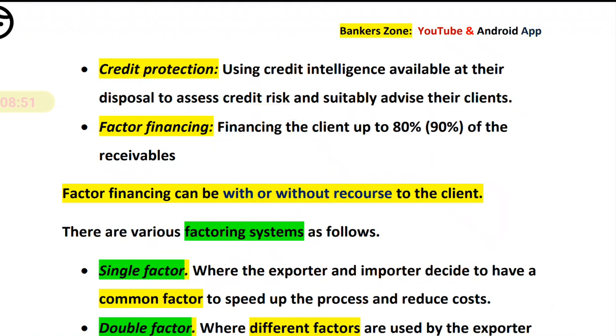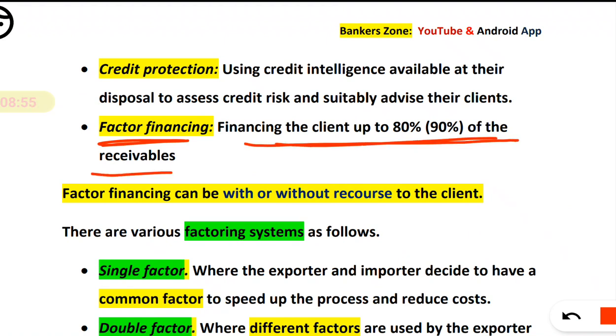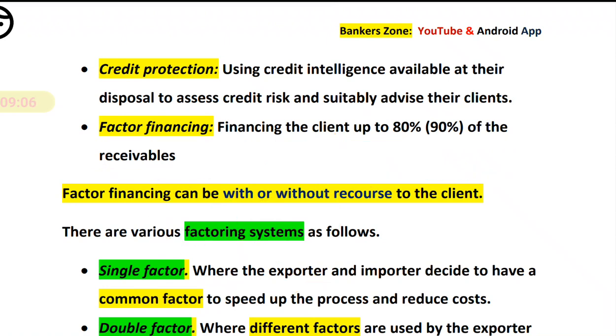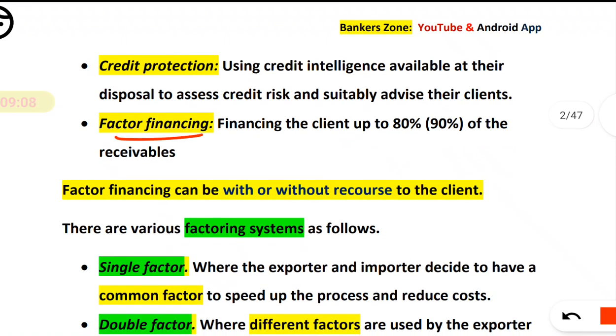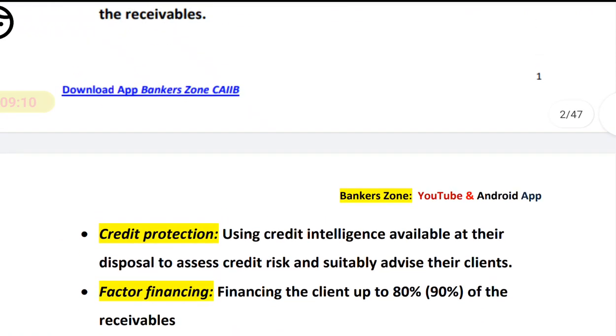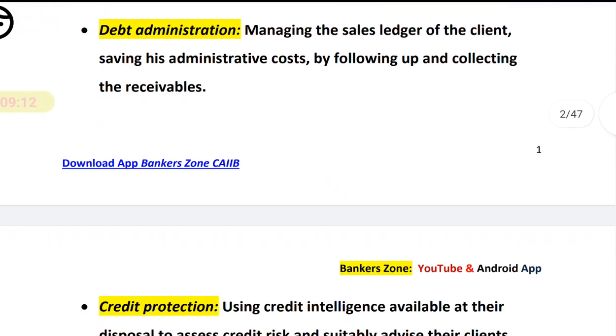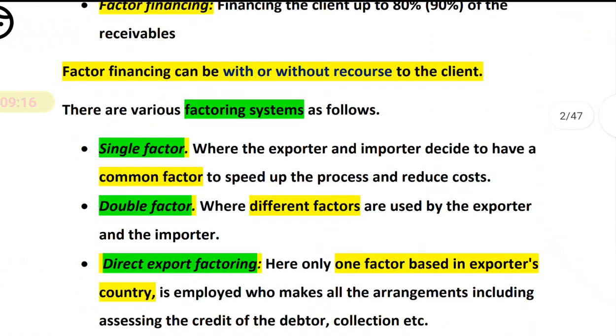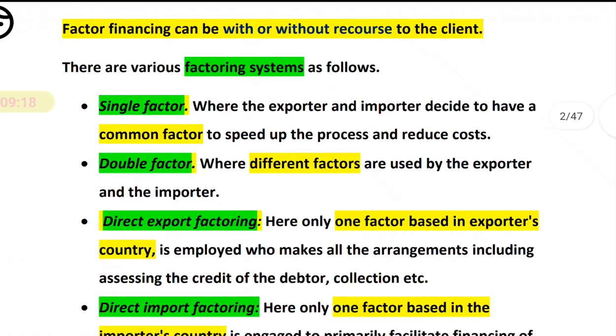Next, the factor finances the client up to 80 to 90% of the receivable. Again, exporter, importer, here is a factor. The factor will finance the exporter up to 90% or 80% of the receivable. That is simply factor financing. So the benefits of having factoring are debt administration, credit protection, and factor financing.